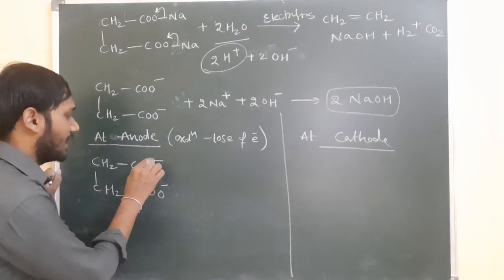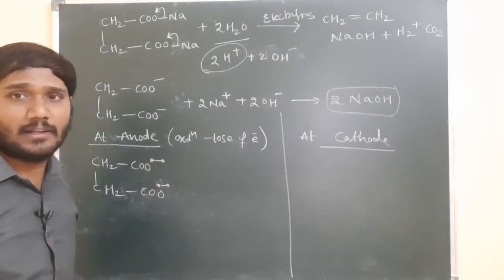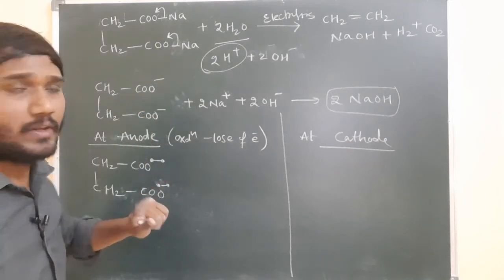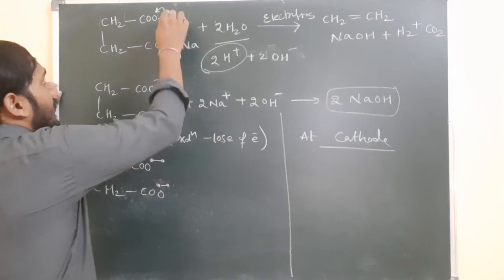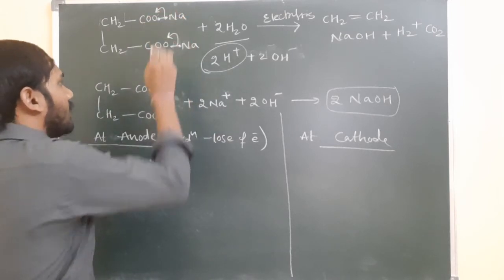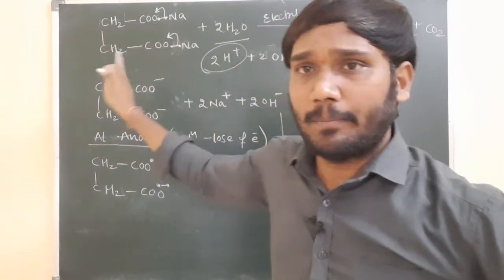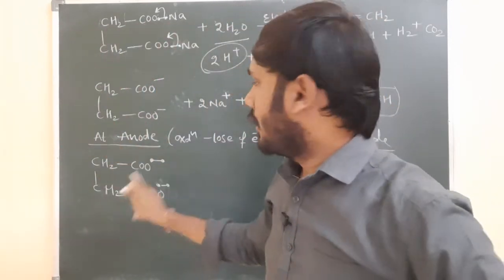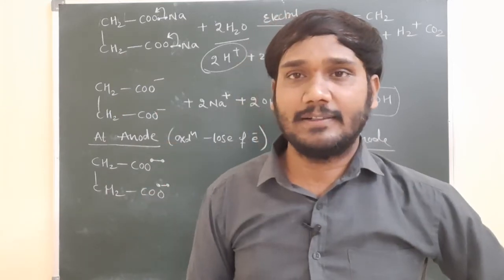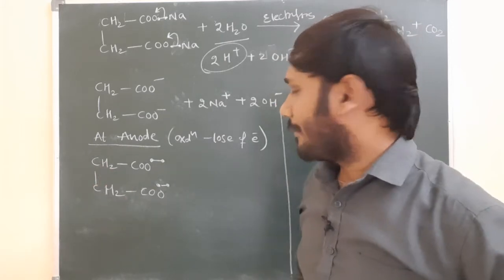So this is a minus charge. Minus charge means how many electrons are present here? 2 electrons are present. 1 electron is from oxygen, 1 electron is from sodium. So the bond is nothing but 2 electrons, right? This bond has completely migrated to the oxygen side, meaning the 2 electrons are also going towards the oxygen side.